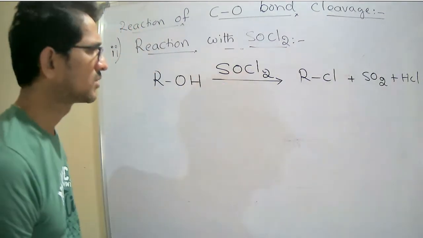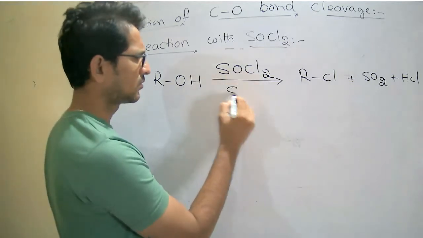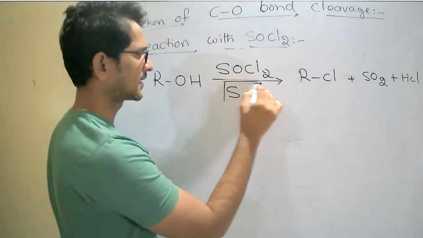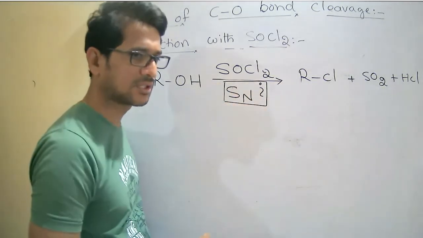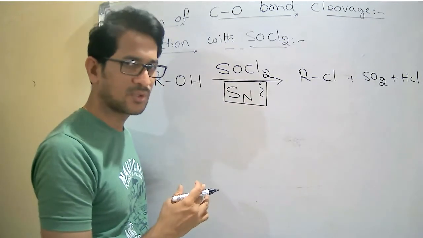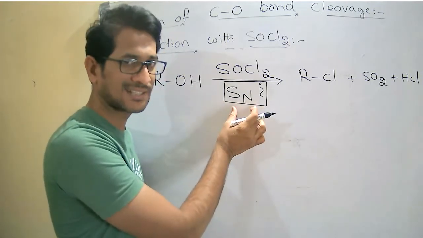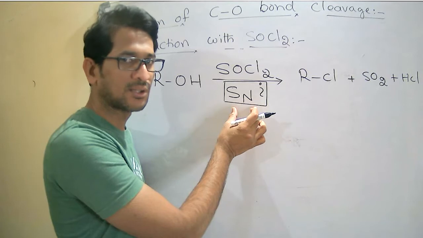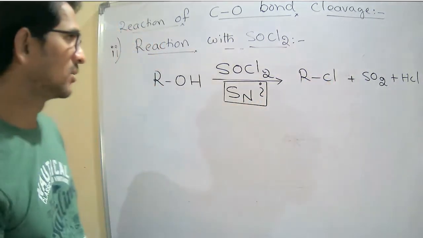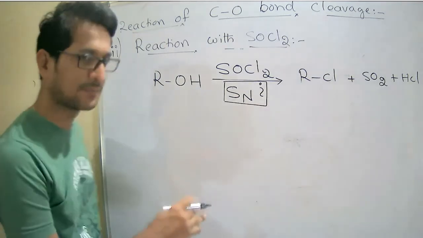Whenever SOCl2 reacts with the ROH alone, it follows the SNi reaction. What does SNi reaction mean? Intramolecular nucleophilic substitution reaction takes place to give RCl.